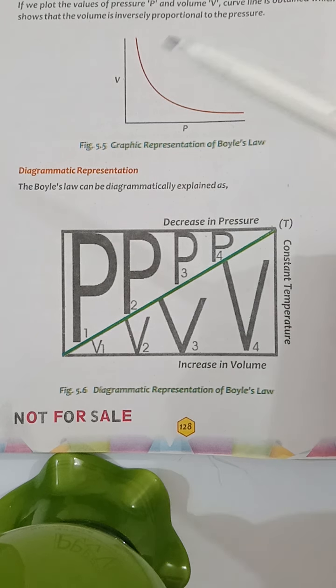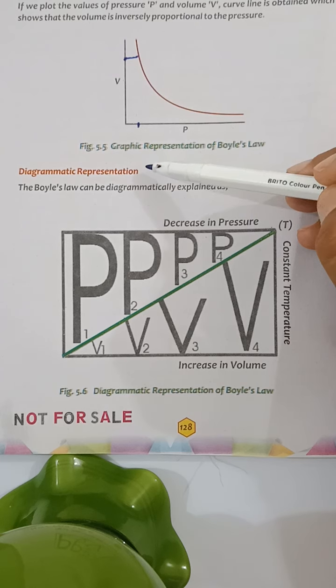Now, if you look at the graph carefully, when the pressure was low, then the volume was high. Look at this. When the pressure is at this point, the volume of the gas was high. By increasing the pressure to some extent, the volume decreases.